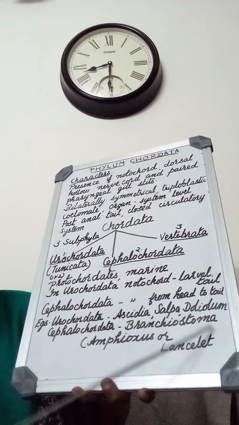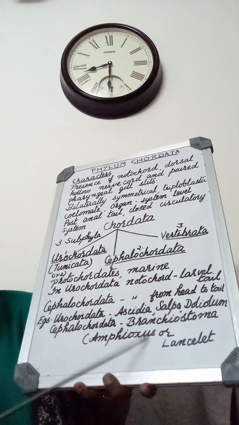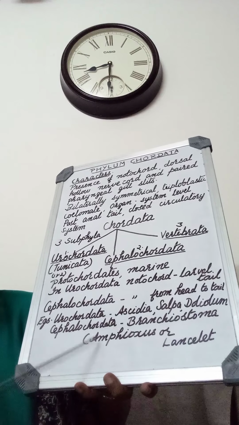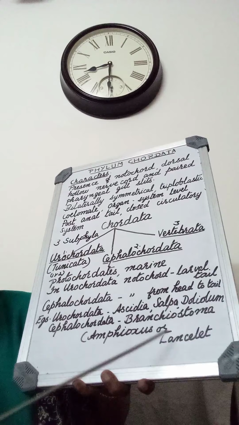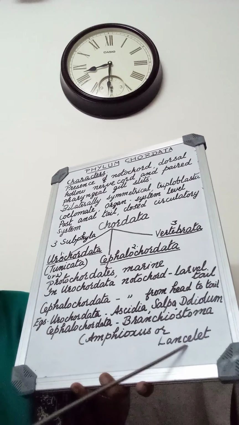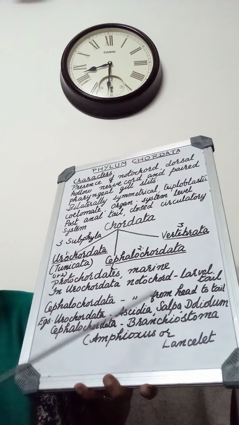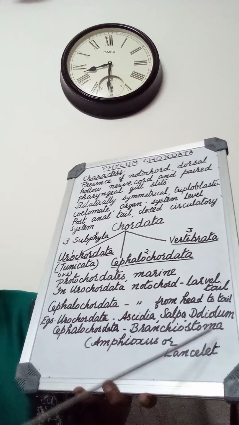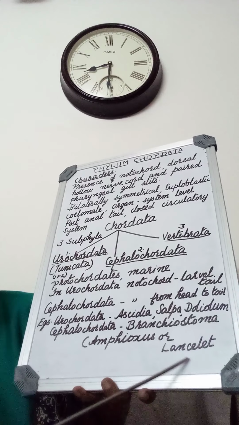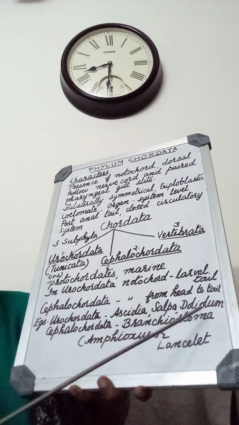Cephalochordata example: Branchiostoma, or you can say Amphioxus or lancelet. They are called lancelet because it has the shape of a lance. Urochordata: Ascidia, Salpa, Doliolum.